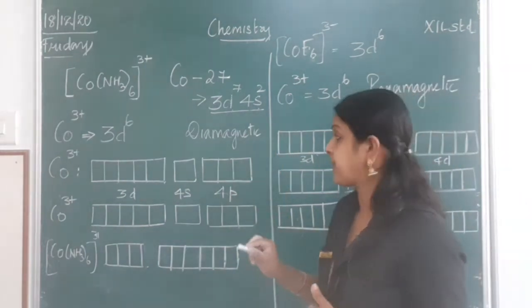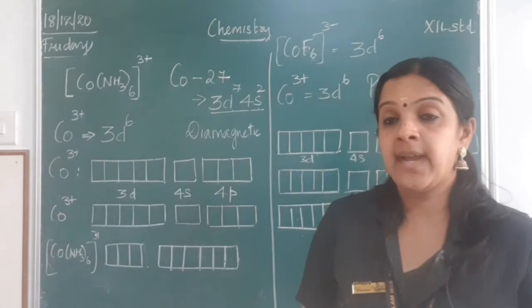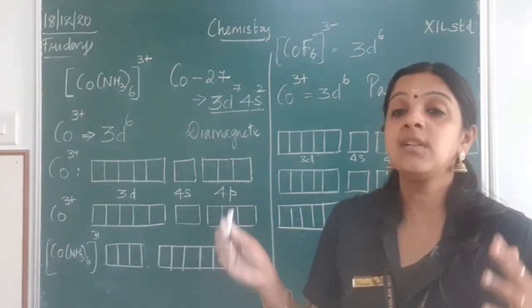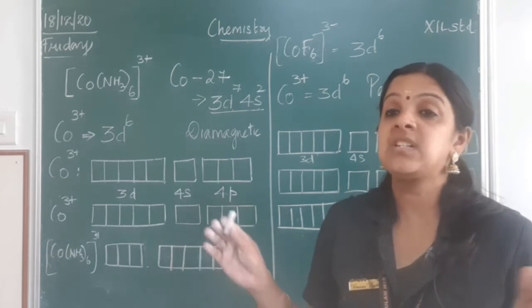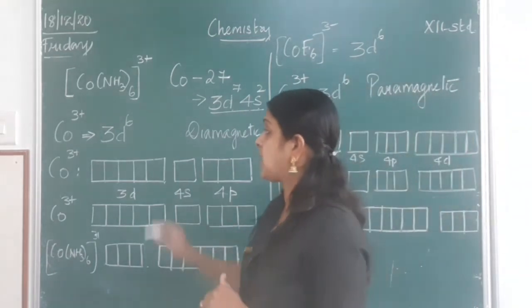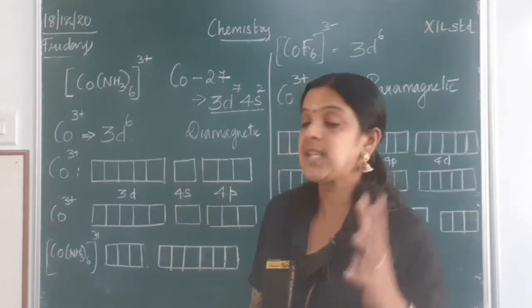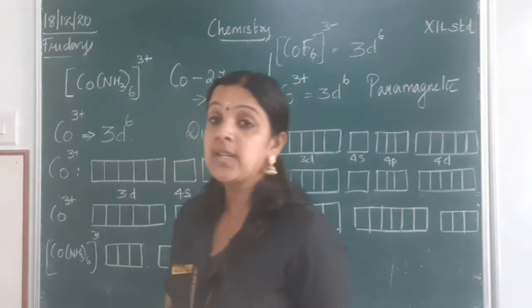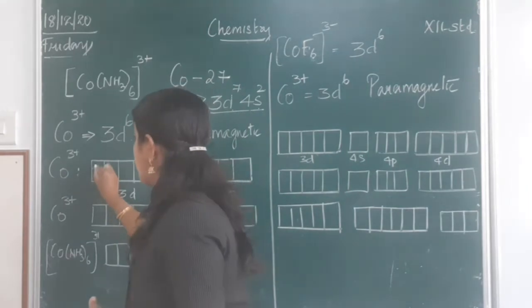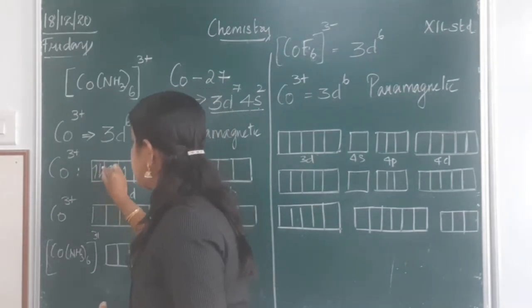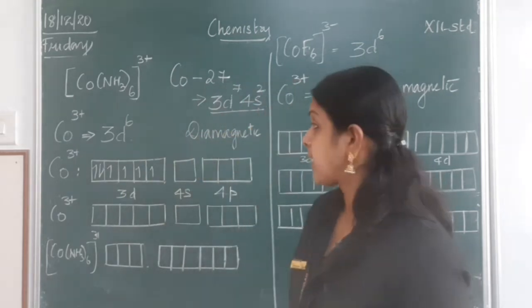diamagnetic character. So, we know when it is diamagnetic, there are no unpaired electrons, that is all the orbitals are completely filled. So, what happens here? I have to fill my 3d subshell with 6 electrons. So, as per Hund's rule, how do we do it? 1, 2, 3, 4, 5, and with the 6th electron, the pairing will start.